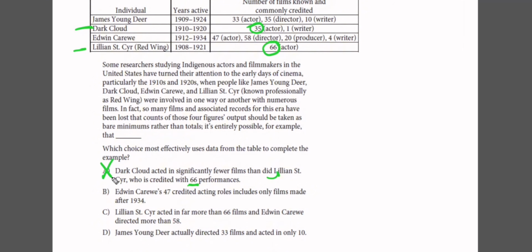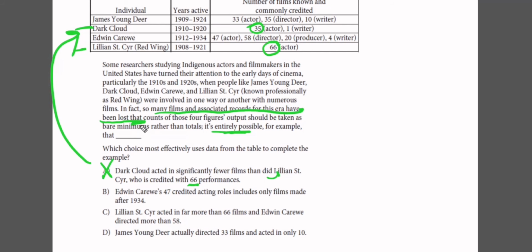So this may be true according to the data presented in the table, but according to the argument, don't forget that some answer choices may be true according to the data in the table, but the argument here is that it is possible that the actual contribution of these figures may be more than this number because many films in this era have been lost.